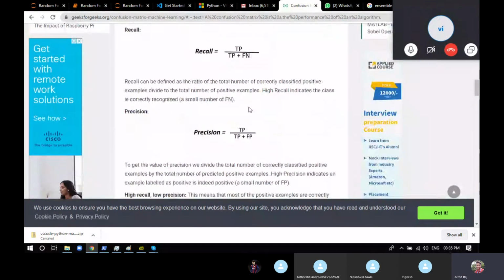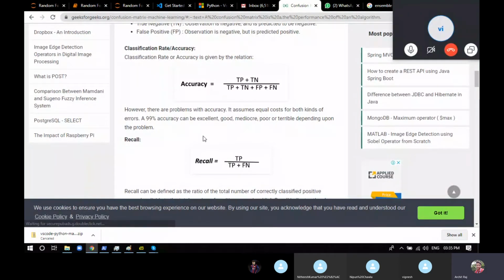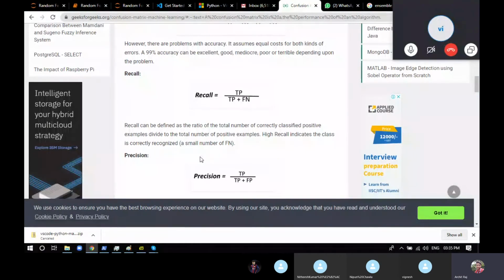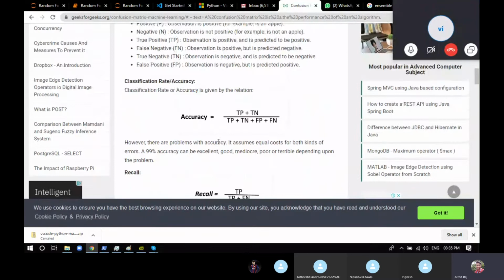Accuracy is really simple. Now recall. Recall is the ratio of correctly classified positive examples to the total number of positive examples. It means out of all the positive examples you had, how many the machine guessed right. Say your test dataset had 10 yes values: out of those 10 yes values, what percentage was properly guessed as yes by the model?